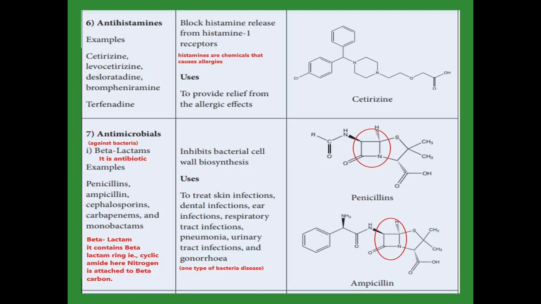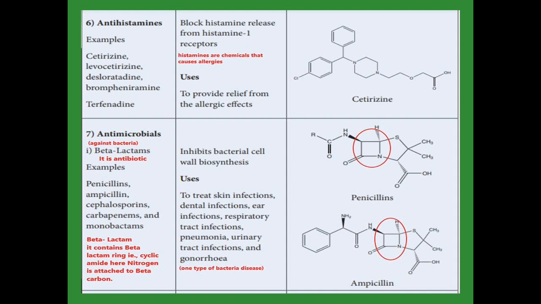Antihistamines act against histamines. First of all, histamines are chemicals that cause allergies. Antihistamines block the histamine message released from the histamine 1 receptor, so that we get relief from the allergy effect, because histamines produce allergies. Examples of antihistamines are cetirizine, levocetirizine, desloratadine, brompheniramine, terfenadine.